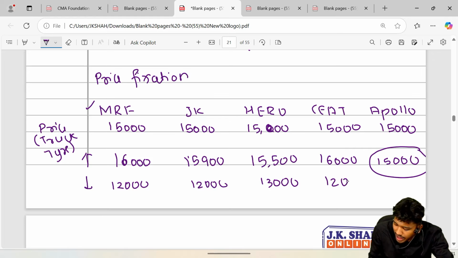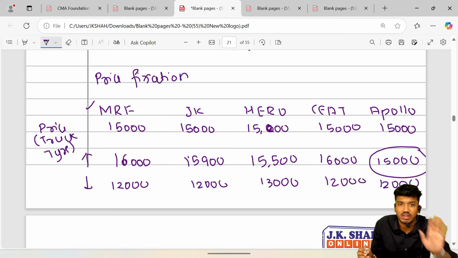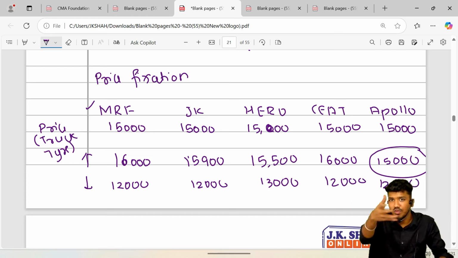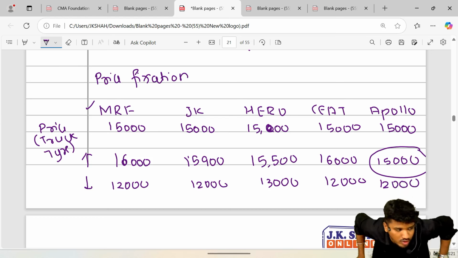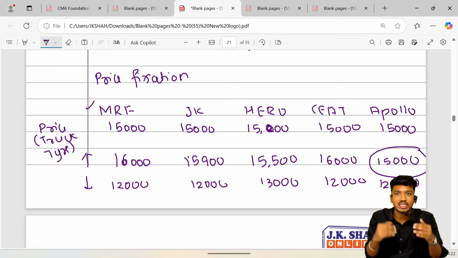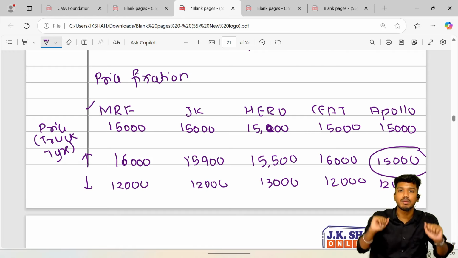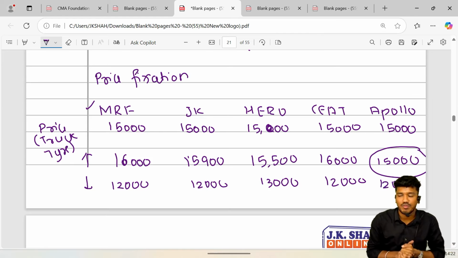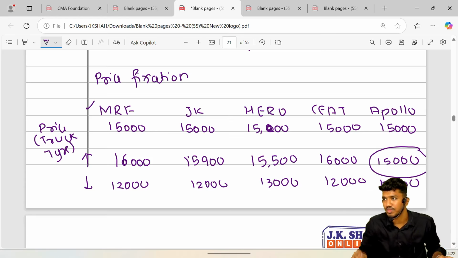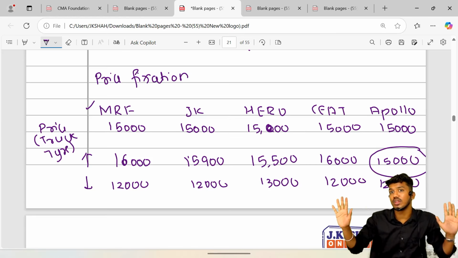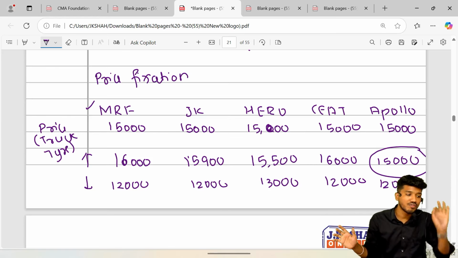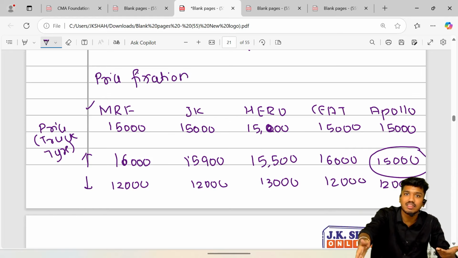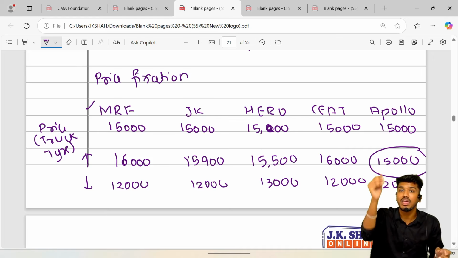Now the matter of fact is, why did it happen? It happened because there are few firms in the market, and we are correctly forming an oligopoly. So what is happening? If I do not decrease my price when one of the firms has decreased theirs, all were keeping 15,000, and one firm decreased to 10,000. Now, if I keep on 15 only, and others have followed the trend of 10,000, I would come across as expensive in comparison to other firms. In that scenario, my demand or my sales would fall off.